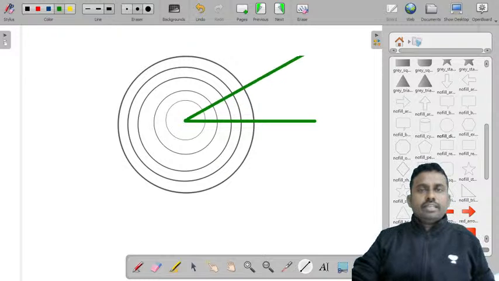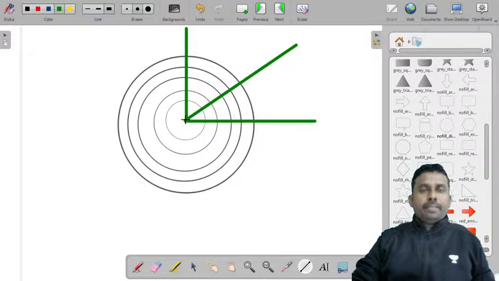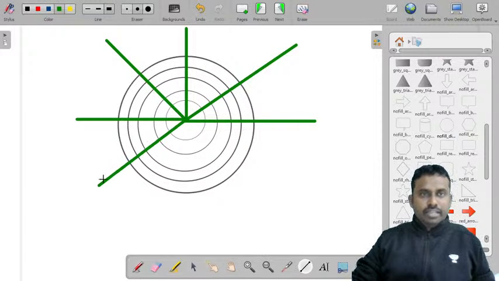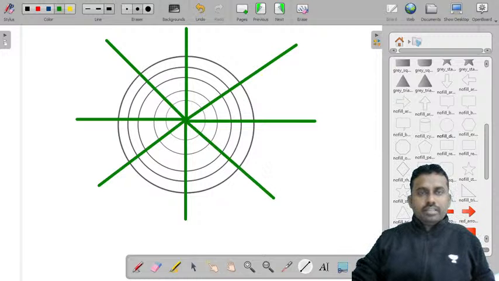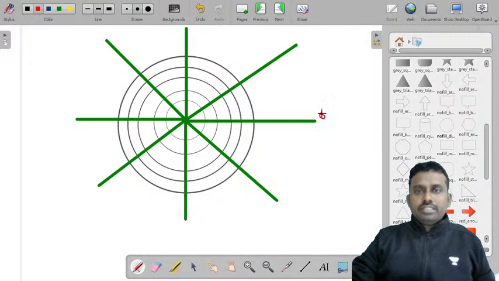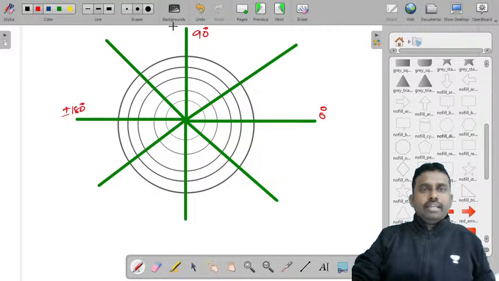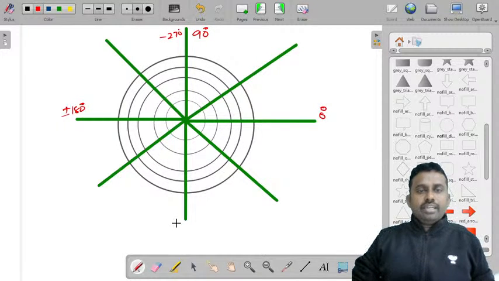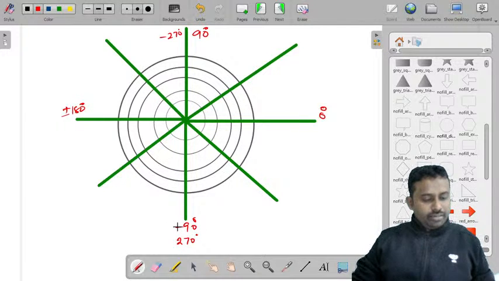Let's say this is 30, or I'll just take 60, 90, 150, 180, 240, 270, 330. Let's take only these values. So this is 0 degrees, 90 plus or minus 180. You can also say this is minus 270, minus 90 or plus 270, right?